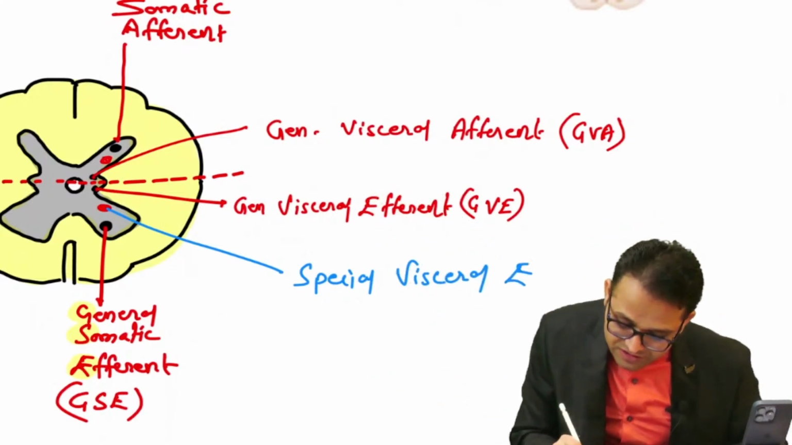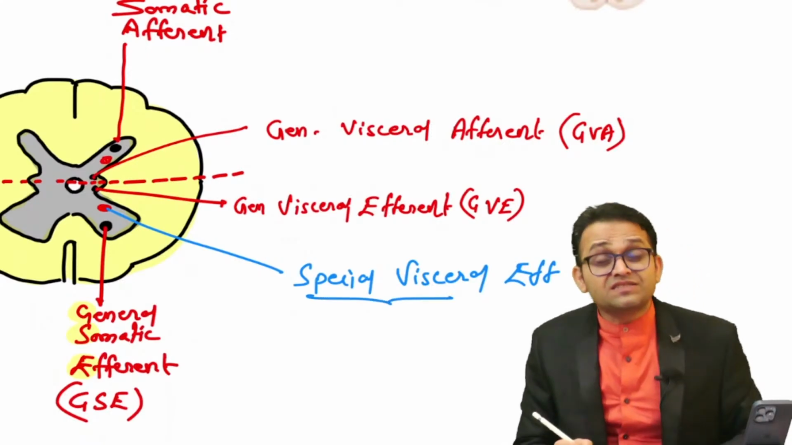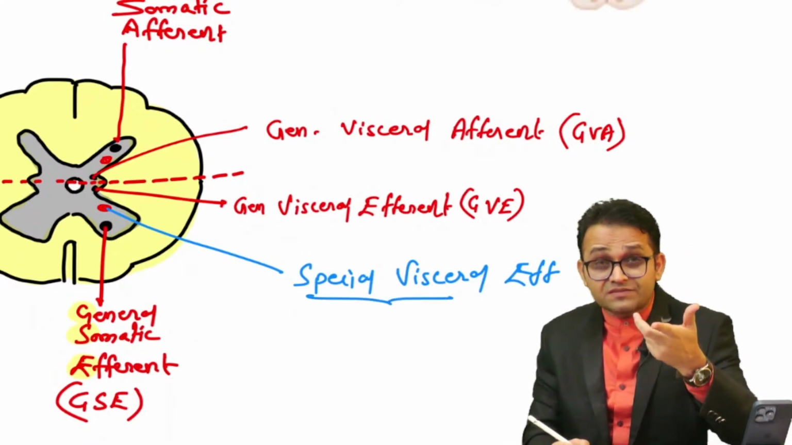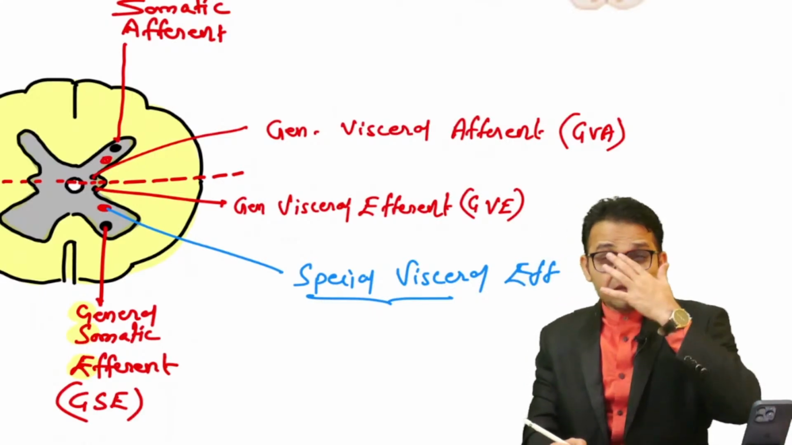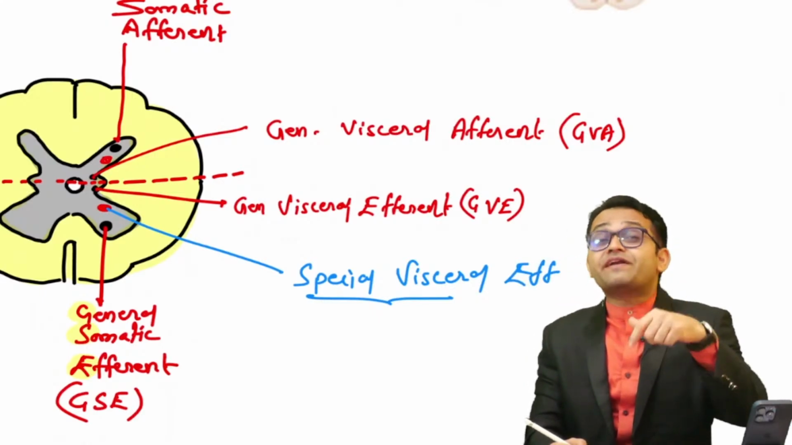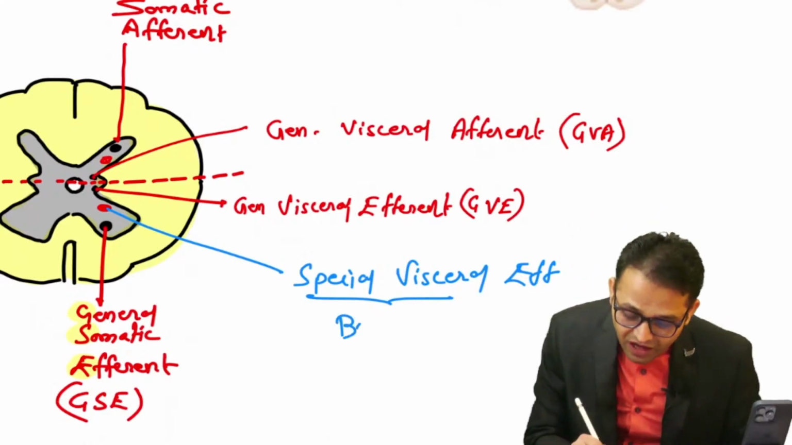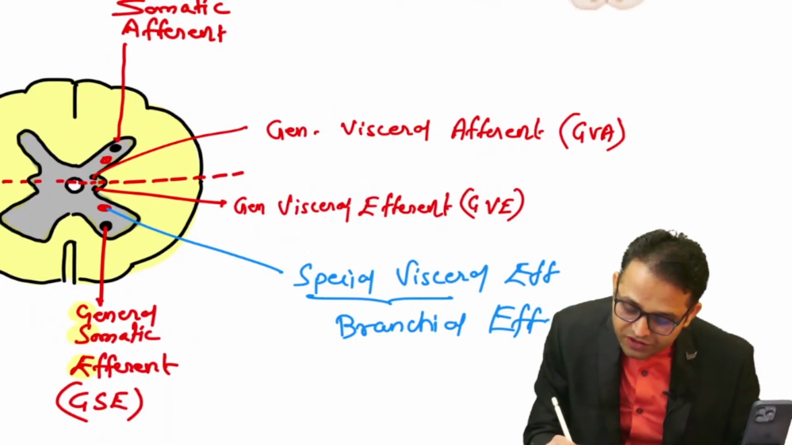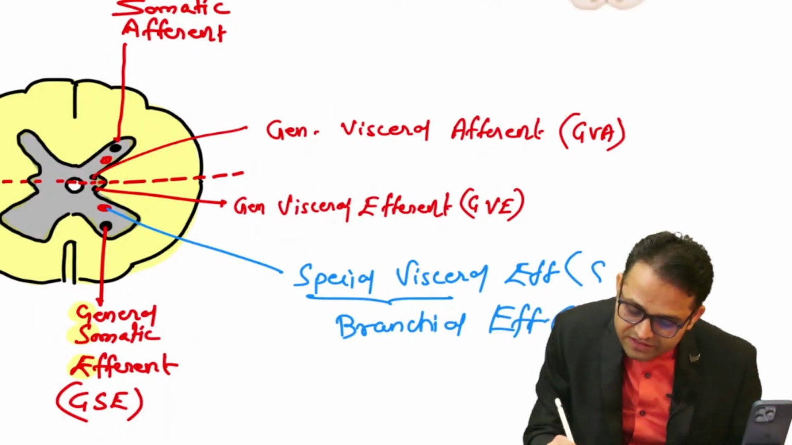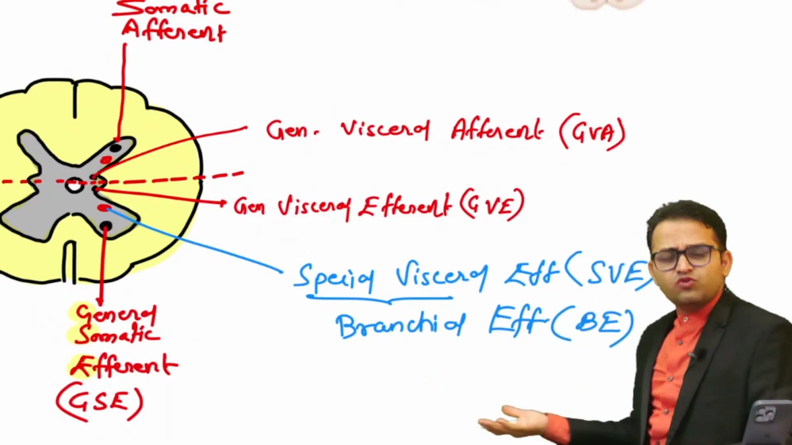Yes, so this is our efferent. Special viscera is supplying, yes, it is supplying the pharyngeal apparatus. The pharyngeal apparatus is special viscera. In fishes, in the gills, this pharyngeal apparatus is better known as the branchial apparatus. So we are using the term branchial efferent. So in short, BE, also you can say SVE. I think there is no problem.